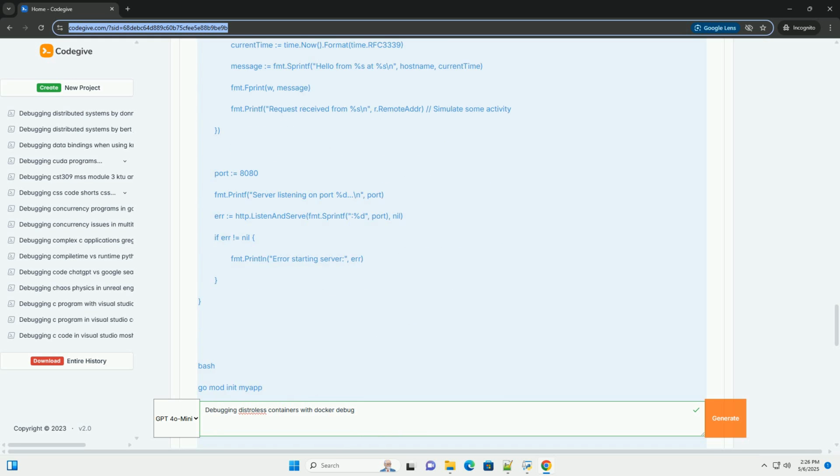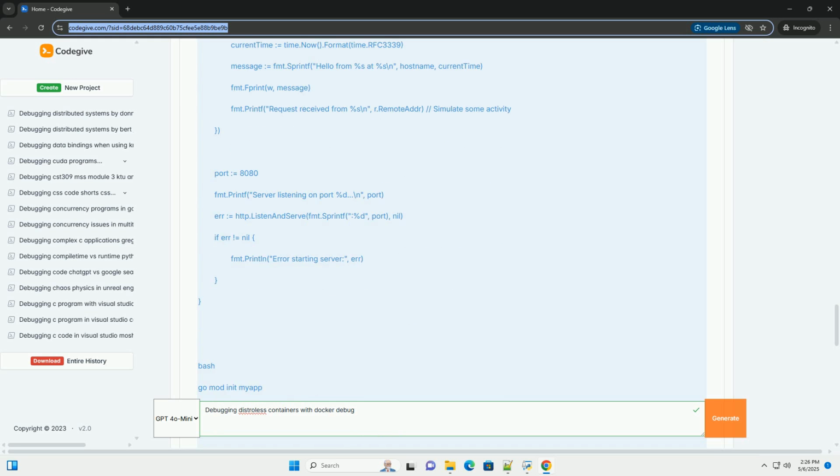Go, optional for the example Go application. If you prefer, you can use any language you're familiar with. Kubectl, optional if you plan to debug containers running in Kubernetes. Though Docker Debug isn't Kubernetes specific, it can be used in that context. Verifying your Docker version.